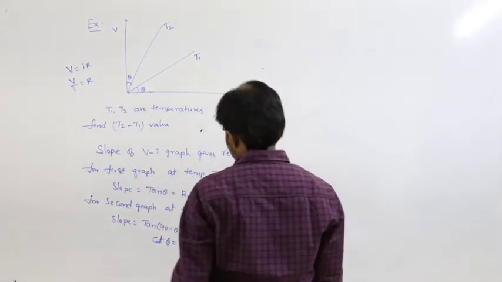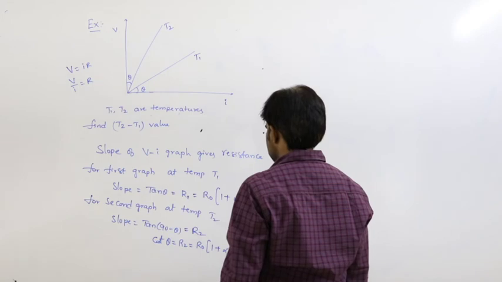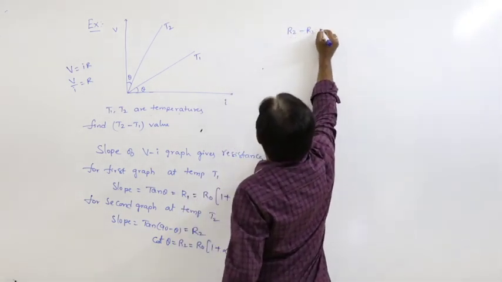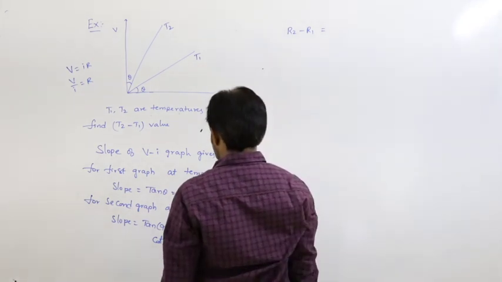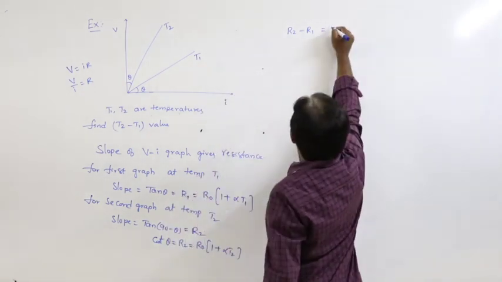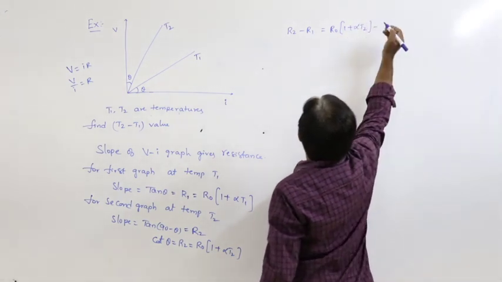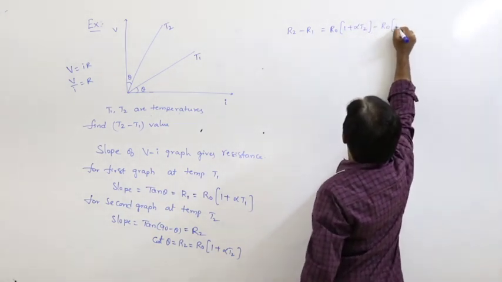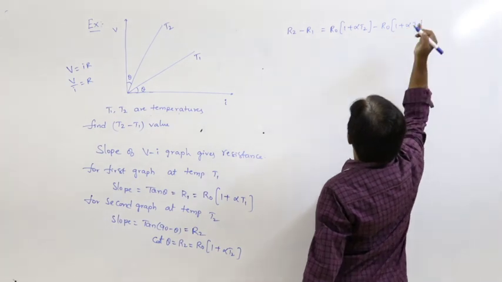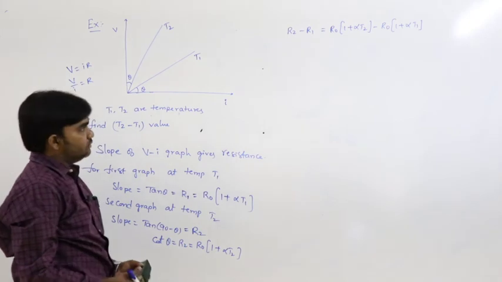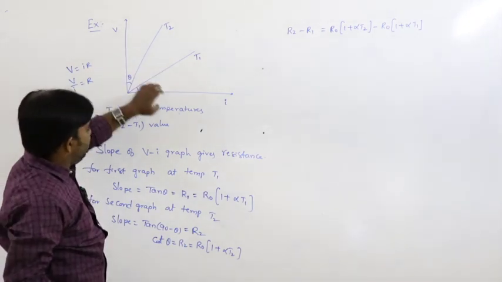So now we can write R2 minus R1, that is R0 into 1 plus alpha T2 minus R0 into 1 plus alpha T1. So these are the two VI graphs.